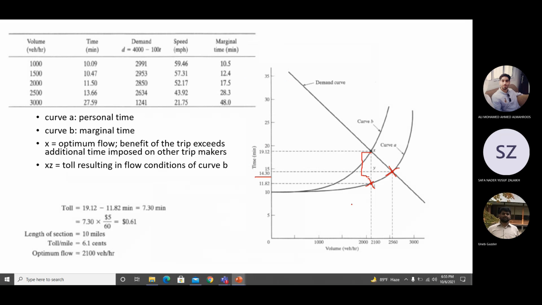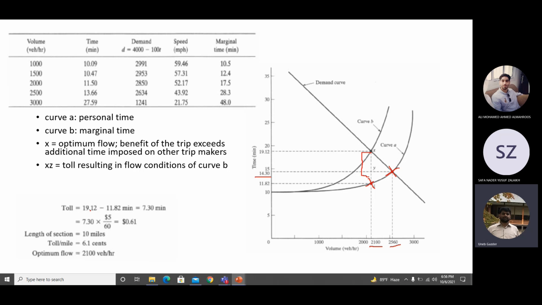Any demand which goes beyond this point, beyond 2100 up to 2560, any vehicle added from 2100 onwards will increase the marginal time from 11.82 to 19.12 minutes.